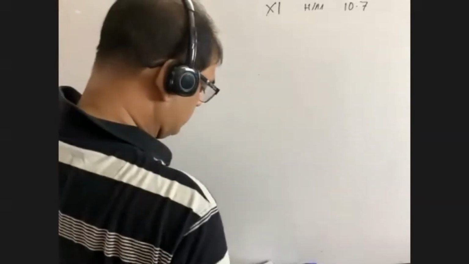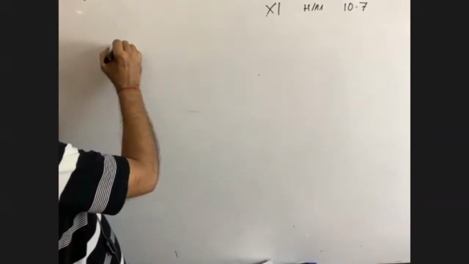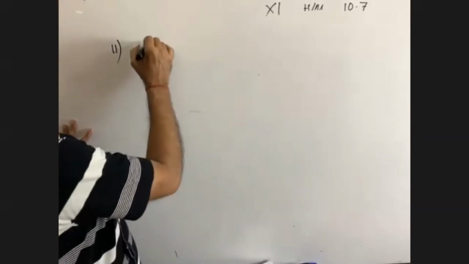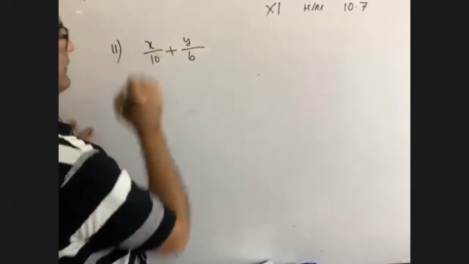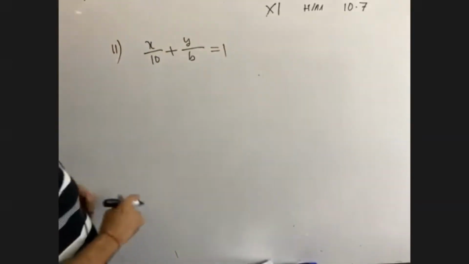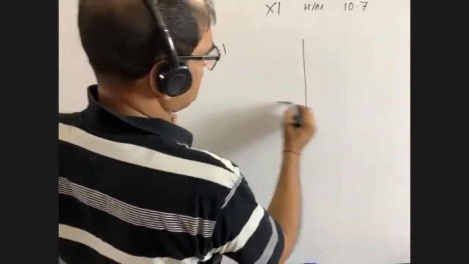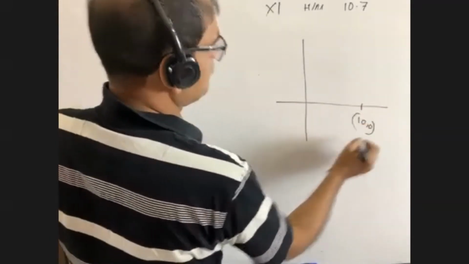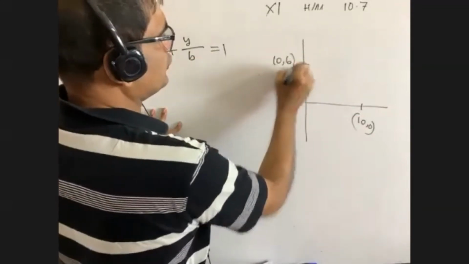Now, if I give you another math, question number 2, it is written x by 10 plus y by b is equal to 1. What is meant by this? At first, you have to get it. It is 10, 0, and suppose it is 0, b.